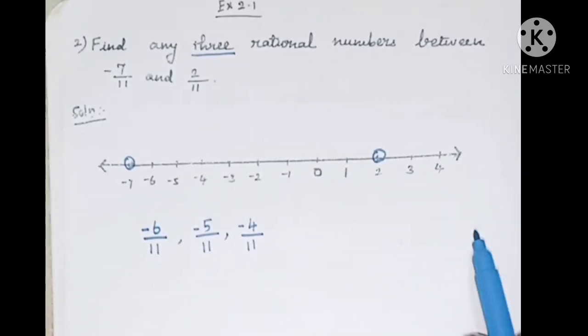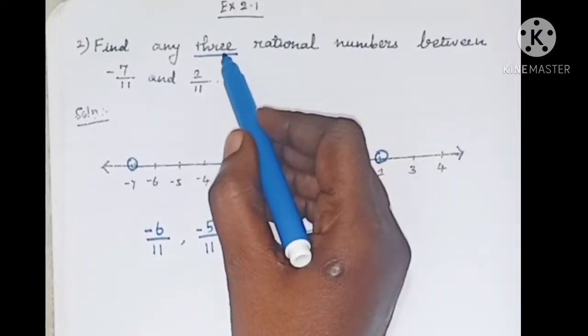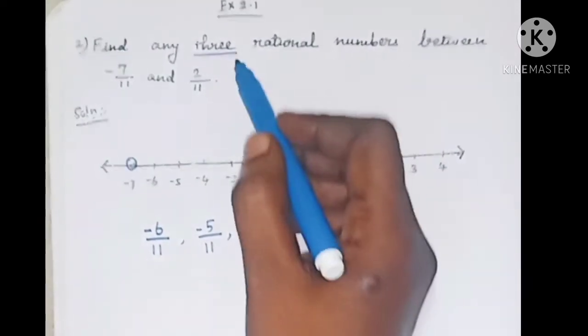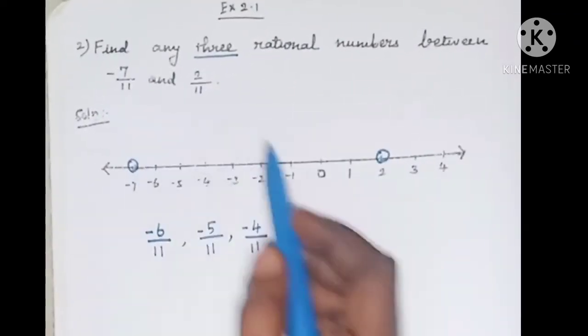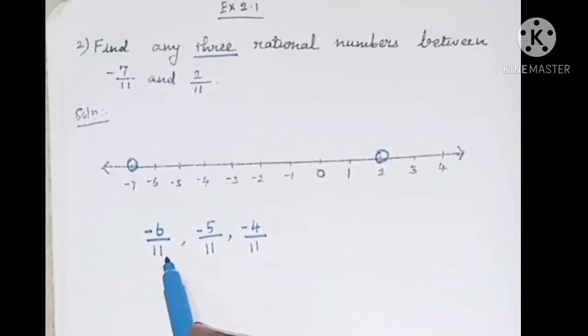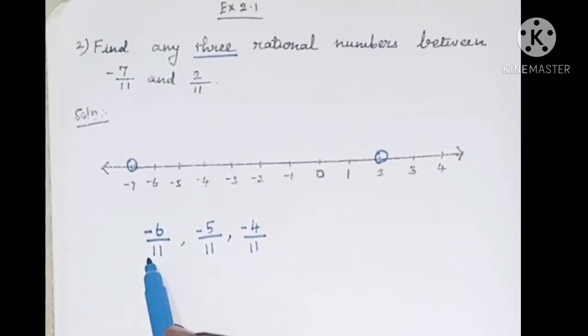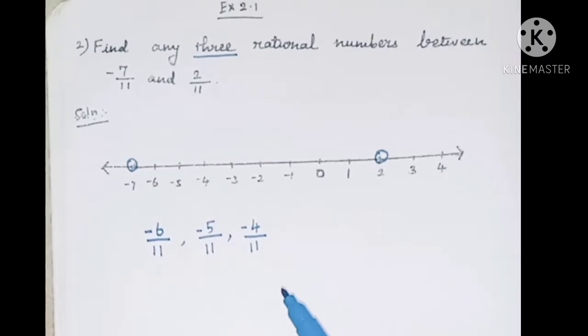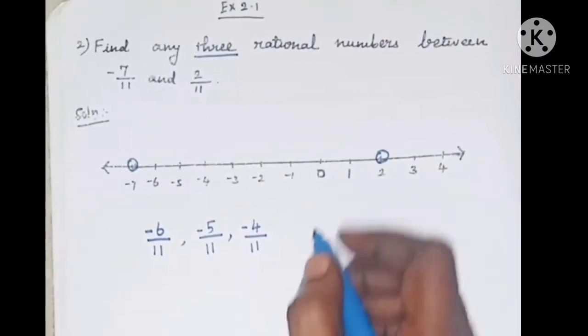Also the rational numbers between these two rational numbers. But they are asking only 3. They are asking to find only 3 rational numbers between these two rational numbers. So we have to write only 3 rational numbers like minus 6 by 11, minus 5 by 11 and minus 4 by 11. These are the 3 rational numbers.